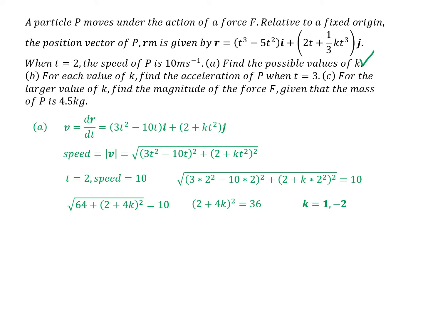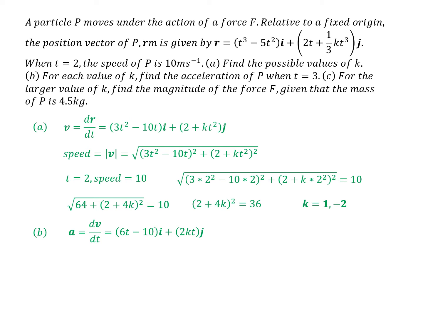Now what we've got to do for each value of k, find the acceleration of P when t is 3. The acceleration is the differential of velocity. So where's our velocity? There's our velocity there. We're differentiating that. So there's our acceleration vector.